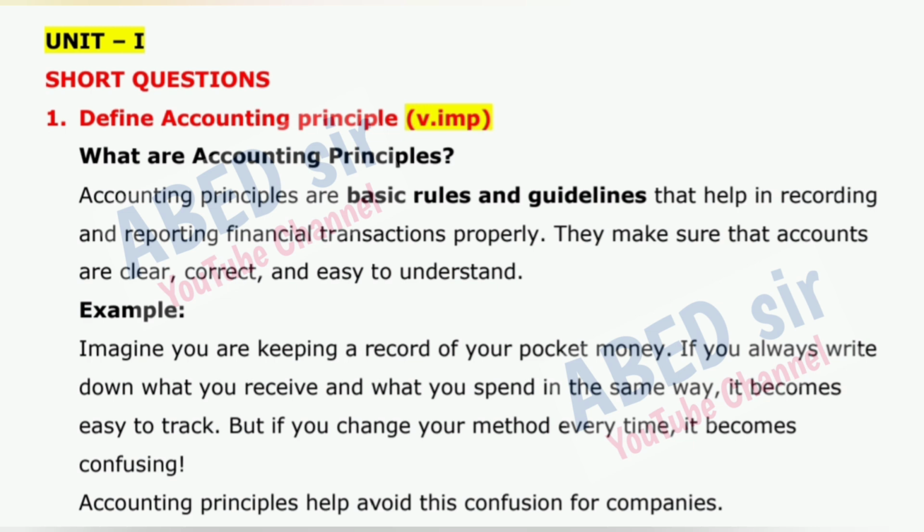Example: imagine you are keeping a record of your pocket money. If you always write down what you receive and what you spend in the same way, it becomes easy to track. But if you change your method every time, it becomes confusing. Accounting principles help avoid this confusion for companies.